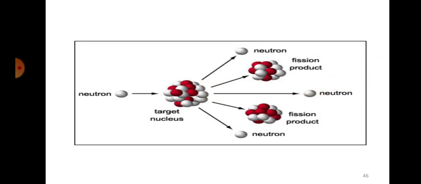That's why we call it a nuclear chain reaction. It is not that one will finish and it will stop. It will be a chain reaction going from one point to another.